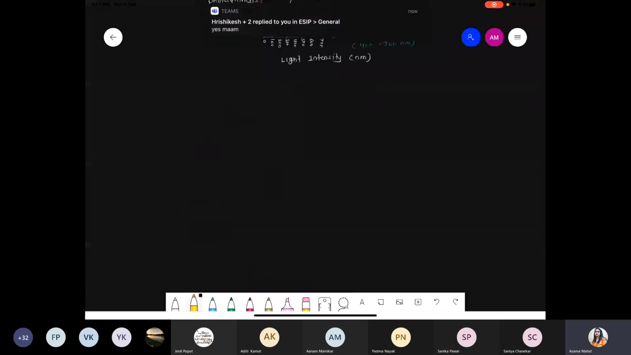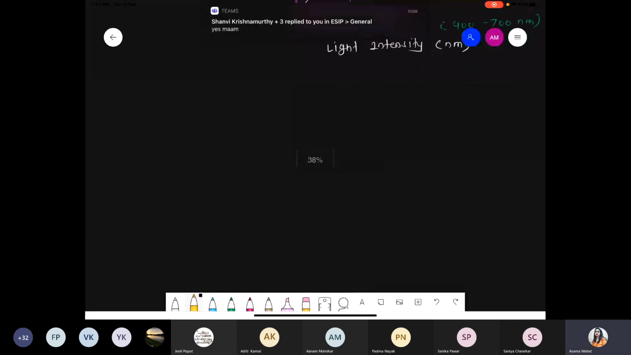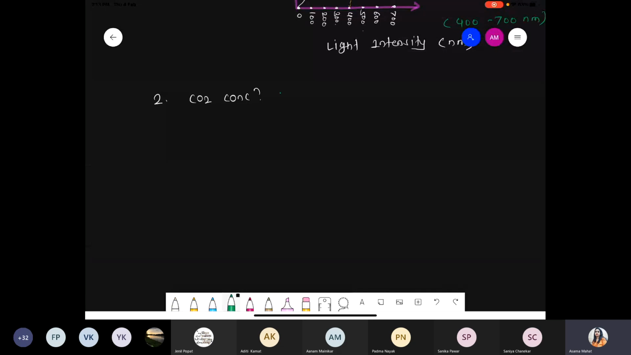Okay, Rishikesh. Next factor we are talking about is carbon dioxide concentration, which is a major factor. CO2 concentration. Suppose there is a question: out of the options, which is the major factor? Inside the options, light is there, water is there, carbon dioxide is there, temperature is also there. So remember, CO2 concentration is the major factor among all, because even in normal conditions, CO2 concentration fluctuates. So carbon dioxide concentration is the major factor among all.